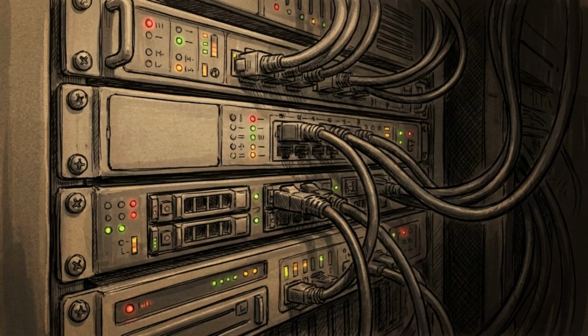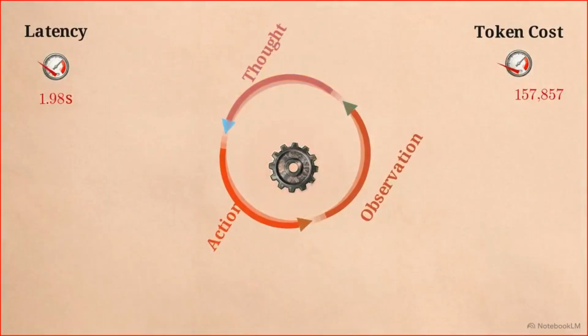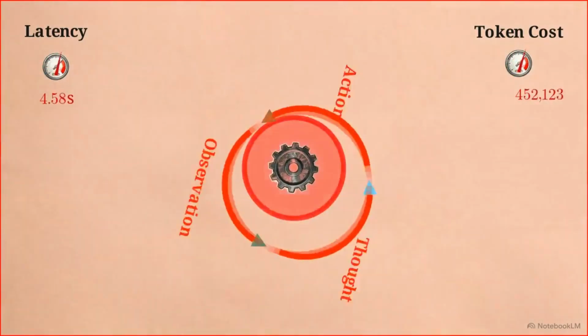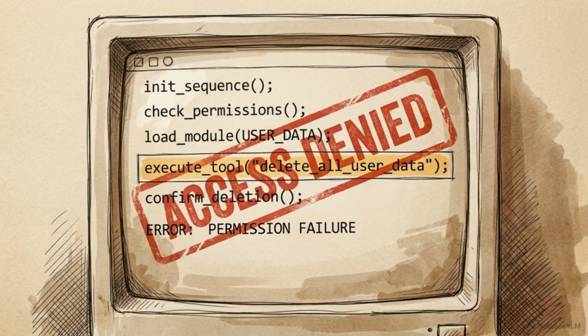Giving an LLM control over an execution loop introduces operational risks. Unconstrained loops represent a severe liability. A poorly prompted agent can enter an infinite loop, repeatedly querying a tool for minor uncertainties while burning through token budgets and increasing latency. Ambiguous tool descriptions lead to schema hallucinations, where the model attempts to use tools that do not exist or proposes unsafe operations, like deleting data.